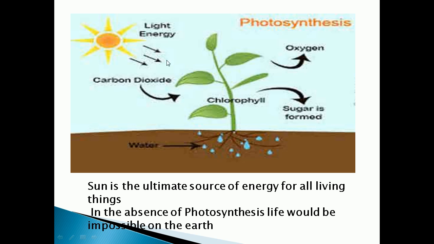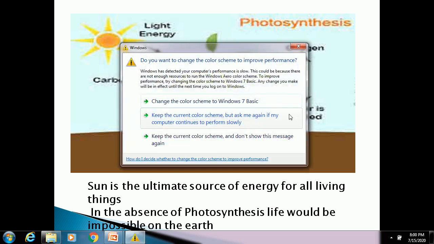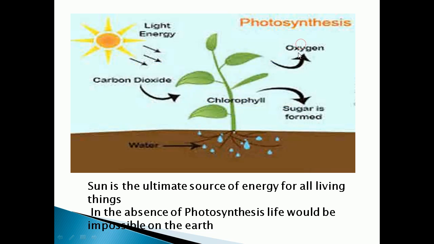Energy from the sunlight. Okay, so in the leaf photosynthesis will take place, and during photosynthesis what is formed? Carbohydrate is formed. Okay, sugar is formed with the release of oxygen. Okay, now we can see that the sun is the ultimate source of energy for all living things.